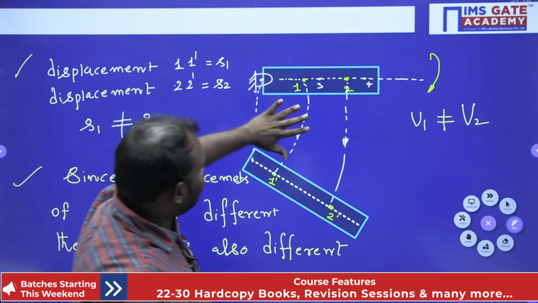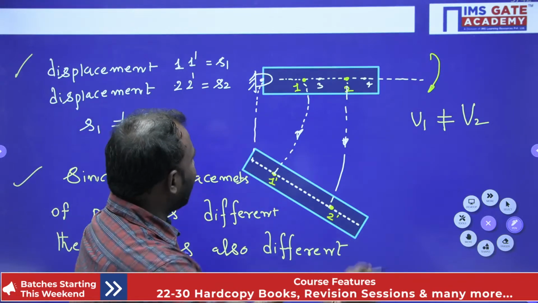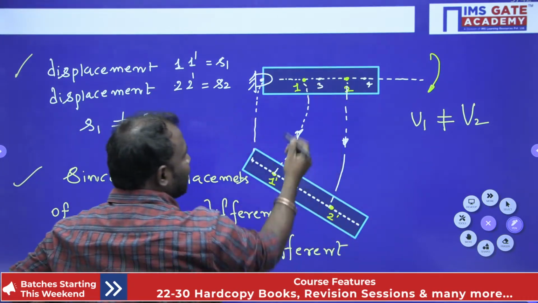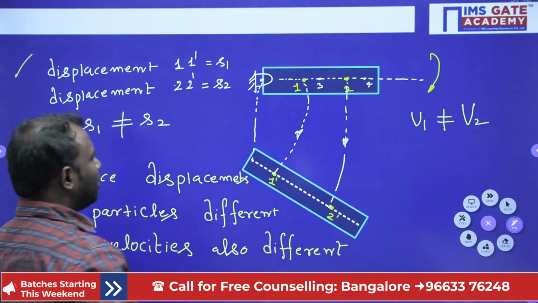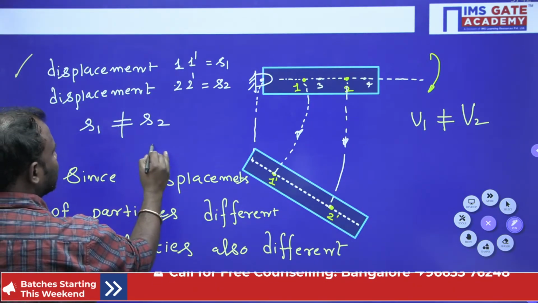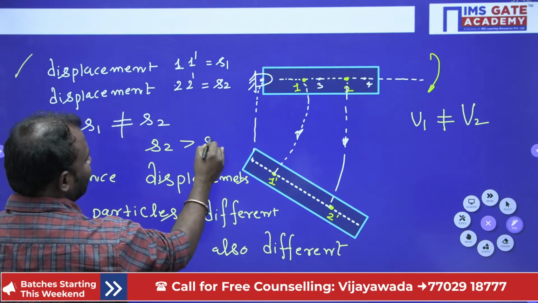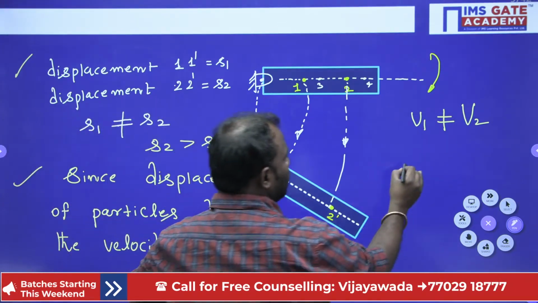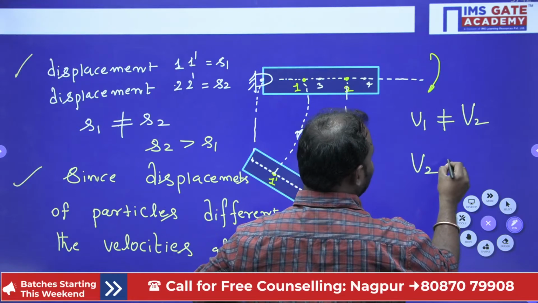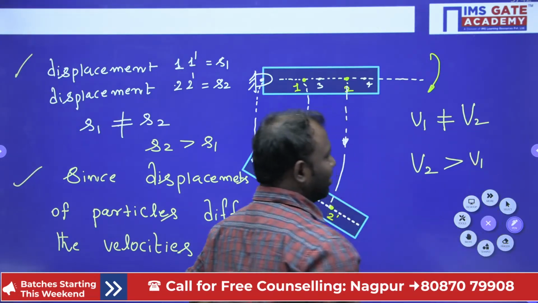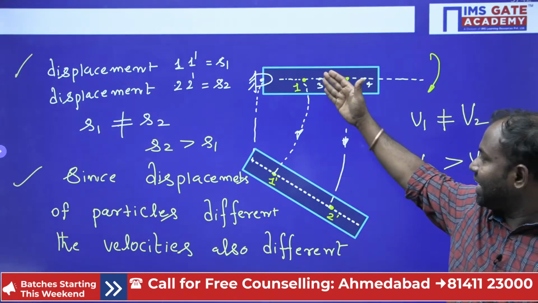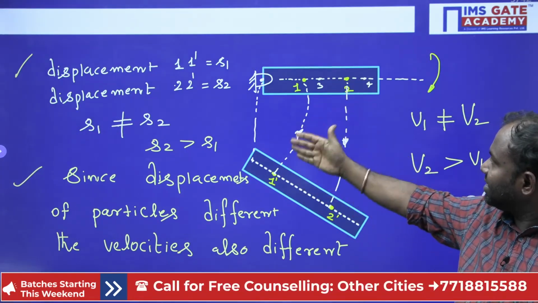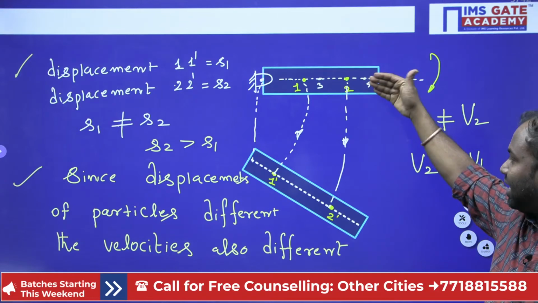Here I can say, see what happened. The displacement of 1 dash is less, that means S2 is greater than S1. Similarly, here also the velocity of 2 is greater than the velocity of 1. I hope everybody understands. So the displacement traveled by the first particle, 1 dash, is less than the displacement traveled by the second particle, 2 dash.